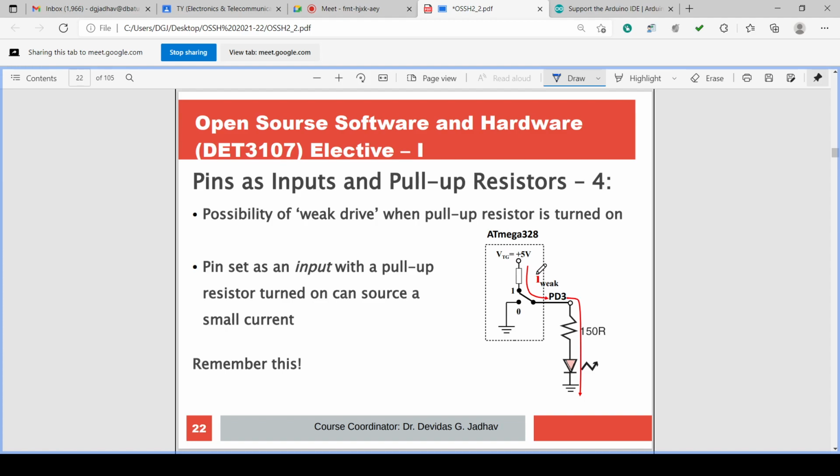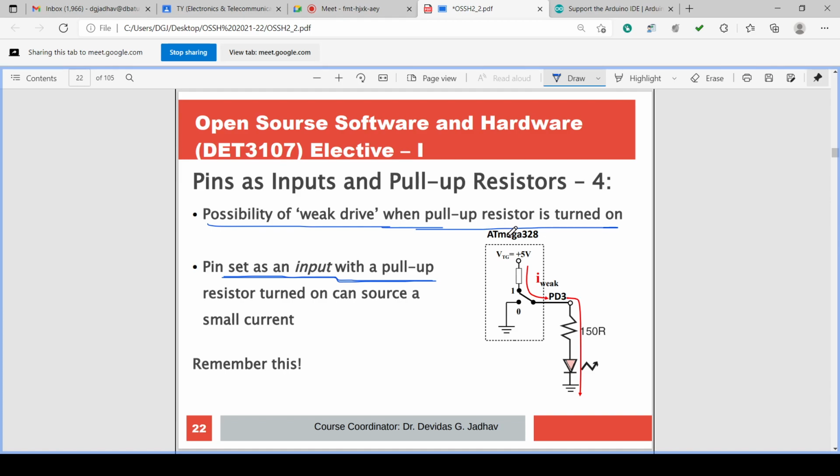Okay, pull-up resistor we can turn on or turn off. So a pin set as an input with pull-up resistor. You have seen this; we have discussed it already. You check the previous lectures. Whenever there is a possibility of weak drive, then the pull-up resistor is turned on. So if the weak drive is there, the internal pull-up resistor can be used.